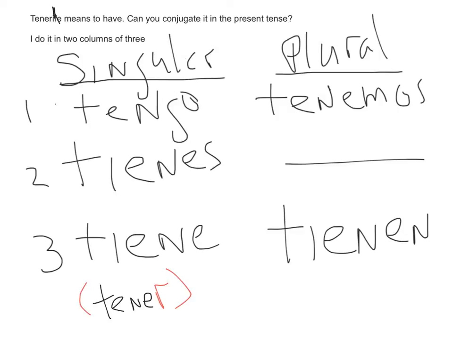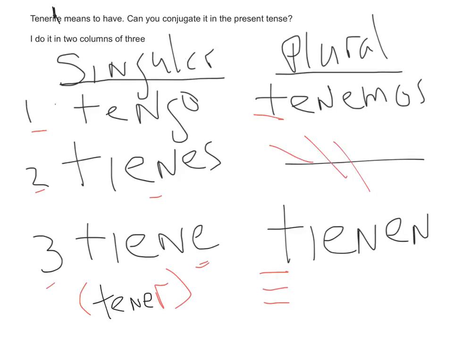Look at my system. I've got singular, plural on the top and 1, 2, 3 on the bottom, right? I got some little designations. When you think about verbs, you have to think of 2 columns of 3. First person singular is the yo form. Second person singular is the tú form. Third person singular is the él, ella, usted. First person plural is the nosotros. And third person plural is the ellos, ellas, ustedes. We don't use this one.